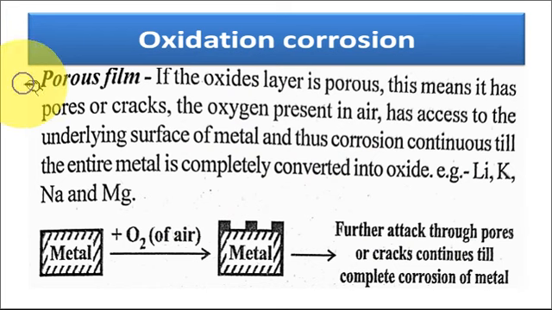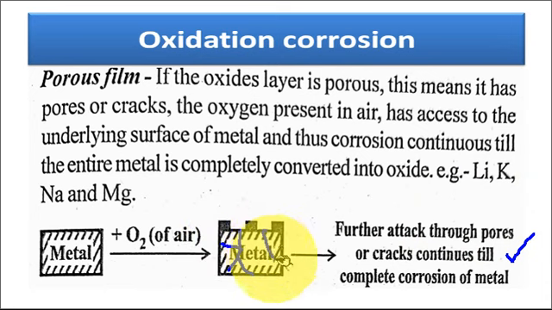Now, the next case is the porous film. What is the meaning of the porous film here? Porous film means a non-uniform oxide layer at the metal surface. That means at some places there is formation of the oxide, at some places oxide is not formed. So the layer is porous. In such cases, the further attack of oxygen through pores or cracks continues till the complete metallic layer is corroded.